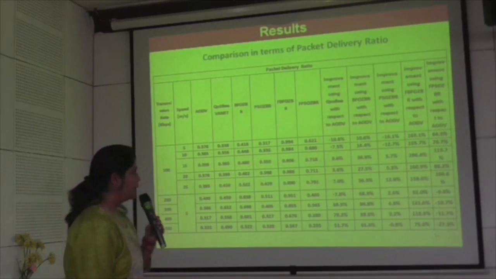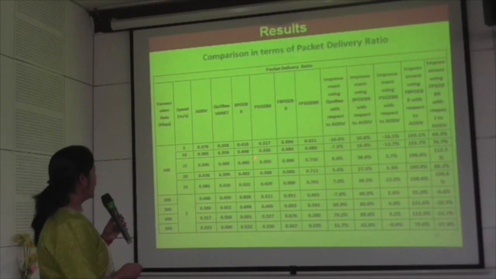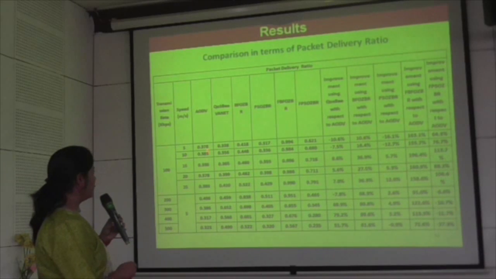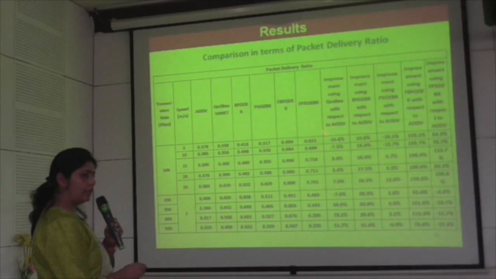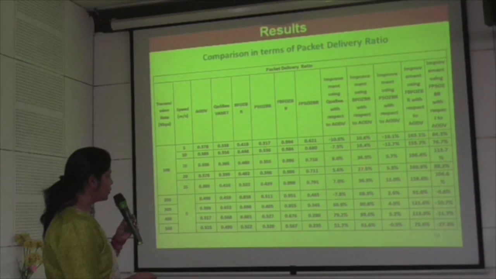Now the results. Here I have shown the comparison table in terms of packet delivery ratio, and we can see the improvement compared to AODV. The packet delivery ratio is high in BFOZBR.